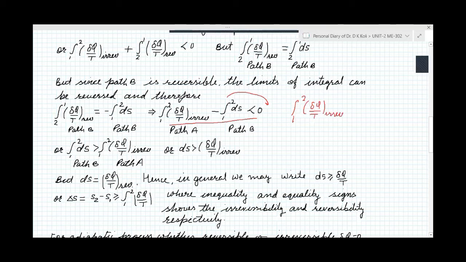Then I can also write the same term, and after this I write this term, integral 1 to 2, this is ds. Is it right or not?